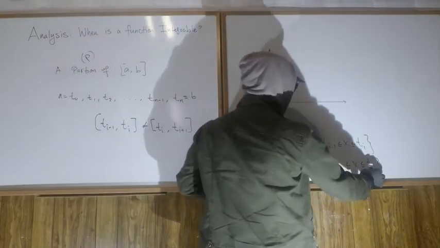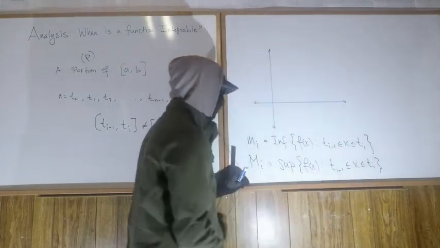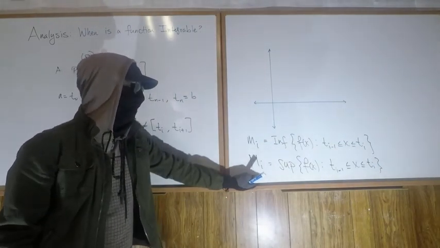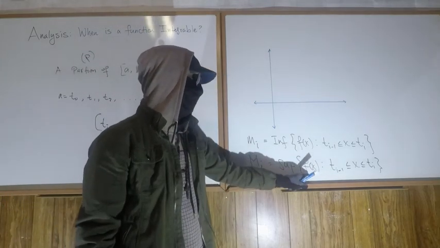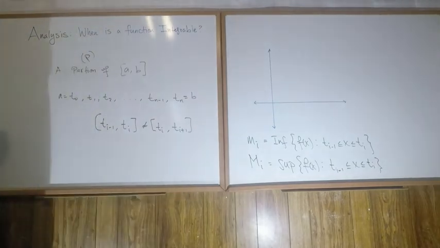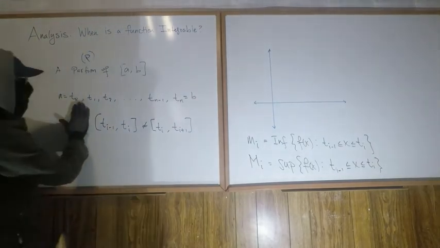So we're saying that looking at the same interval, capital M sub i is the highest y value attained by f on that same interval. Okay, cool. So let's get some visuals going because that'll help you understand this some more.